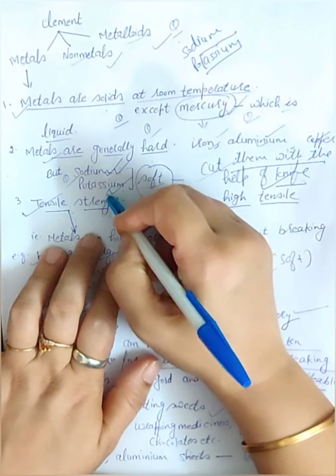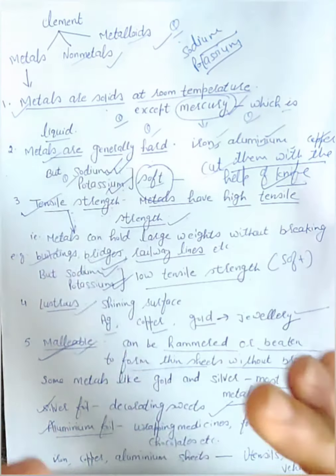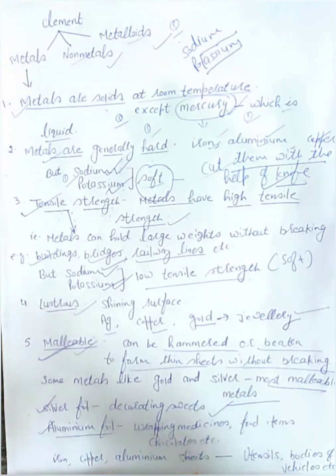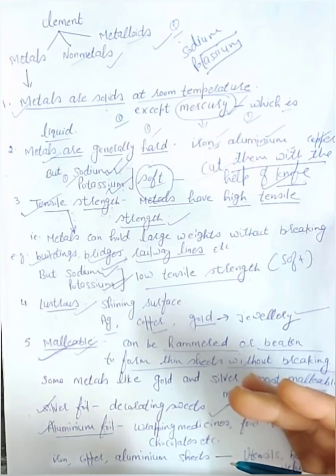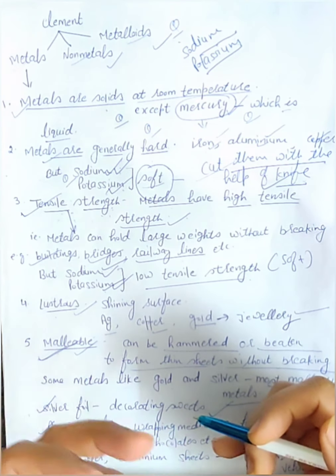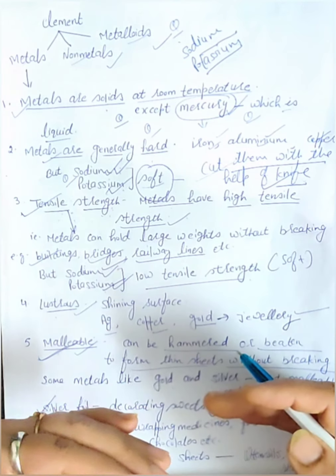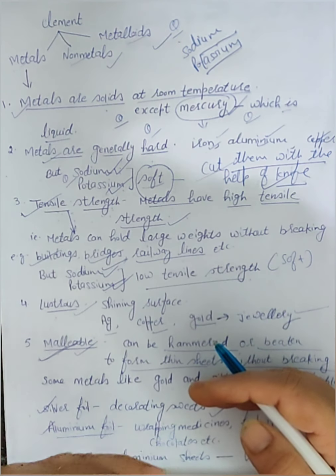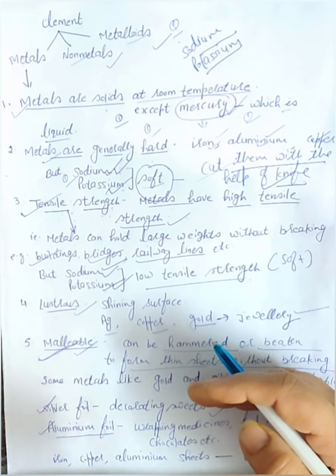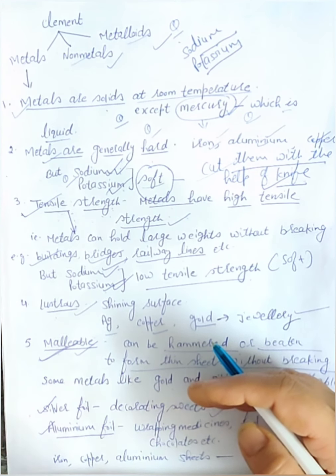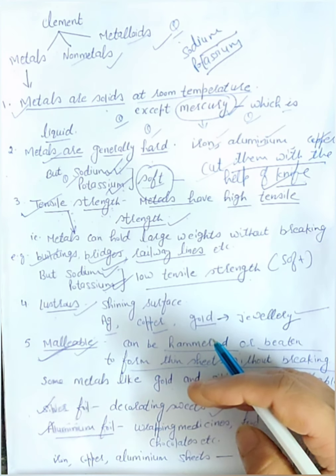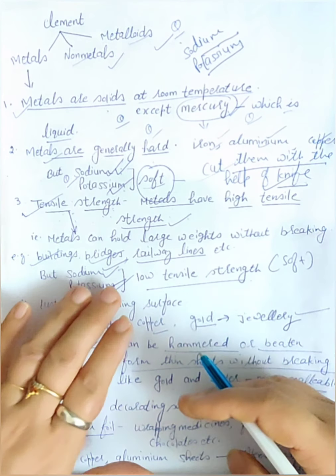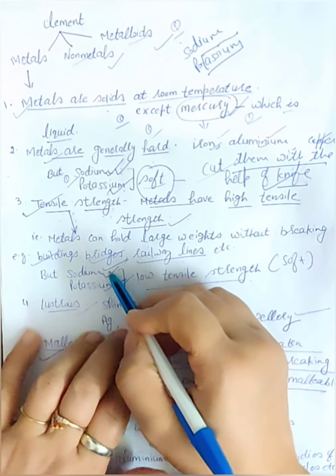Next is tensile strength. What is this tensile strength? Tensile strength means metals can hold large weight without breaking. Think about bridges, heavy vehicles move over bridges, so it will not break every time. It means bridges are made up of metals, and that metal can hold large weight without breaking. Railway lines, buildings, these all are examples of the high tensile strength of metals. But again, two metals have very low tensile strength: sodium and potassium.